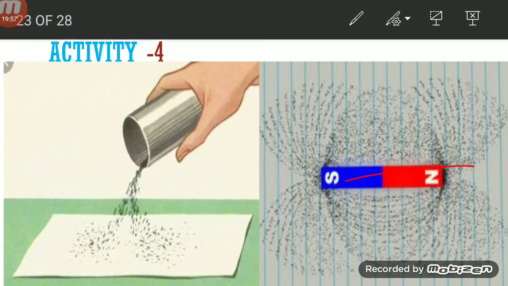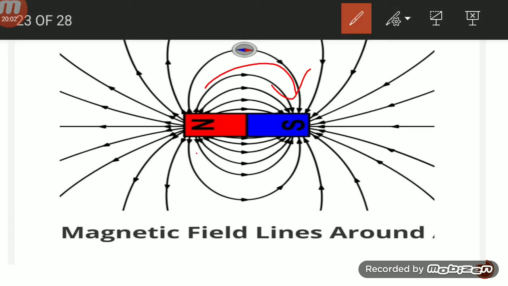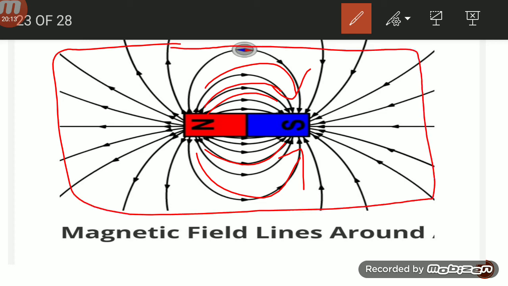These lines are called magnetic lines. The space around the magnet is called the magnetic field. Suppose we take a small pin and keep it in the field, or I take some magnetic substance and place it in the field. What will happen? The magnet will attract it.